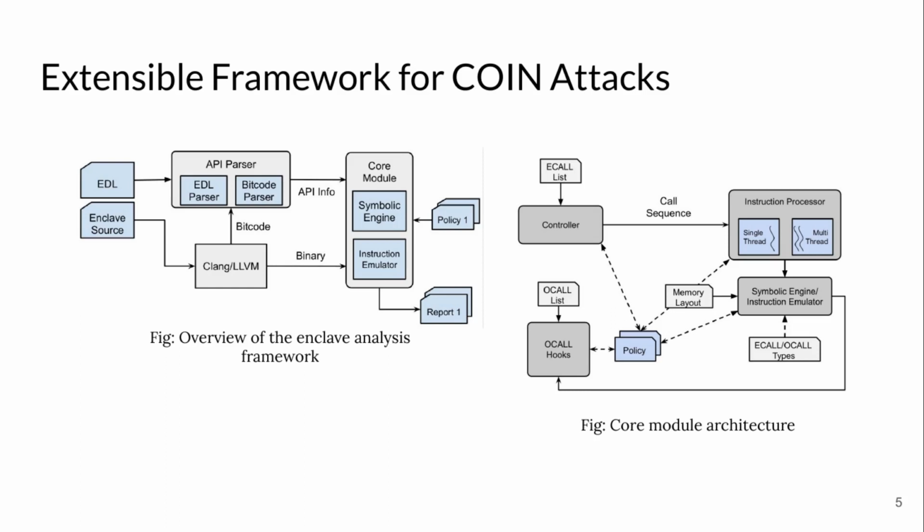Additionally, to simulate the concurrency threat, the instruction processor has two modes of operation. In single thread mode, ECalls are emulated sequentially from a single thread. In multi-thread mode, every ECall from a sequence gets its dedicated thread. The threads are controllable through the controller that allows a policy to manipulate the instruction processing.